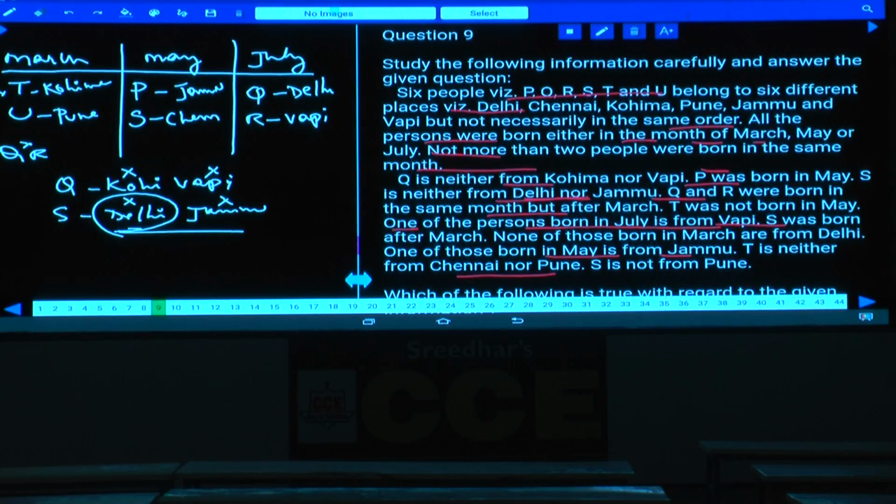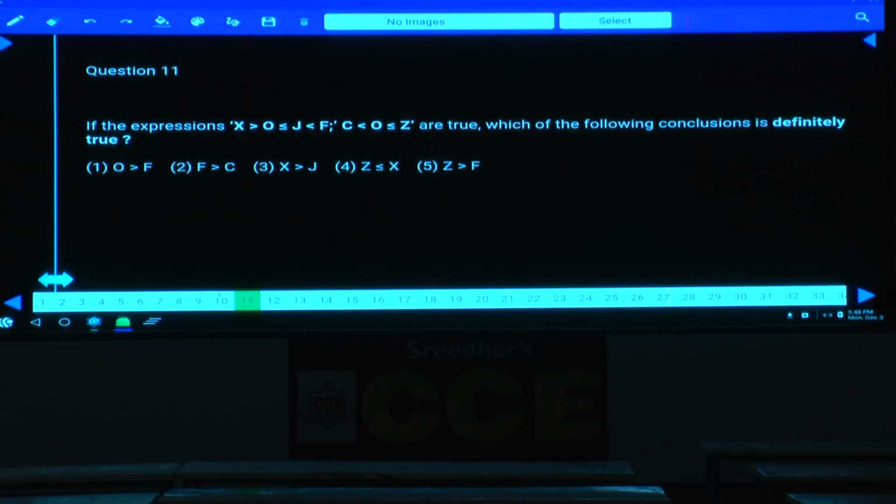Now question number 11. Now in this question number 11 and 12, anything to be discussed in this one, 11th one and 12th one? 11 and 12. Next one, 13.